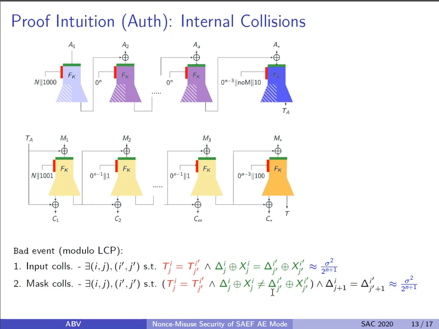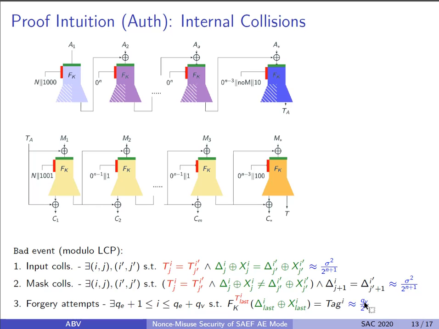In that case, the probability of such a collision is 1/2^n. And since there are a total of sigma fork calls, we have about sigma²/2 such fork call pairs which can have such collisions, which gives the total probability of mask collisions at sigma²/2^(n+1).